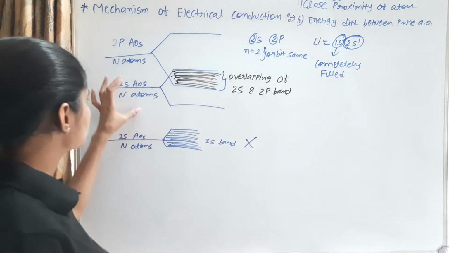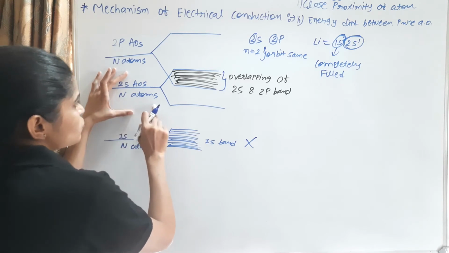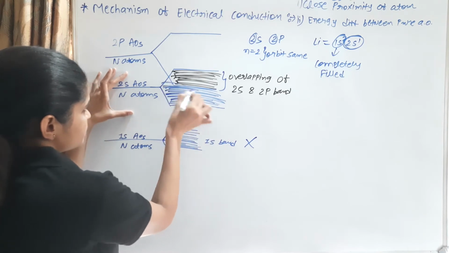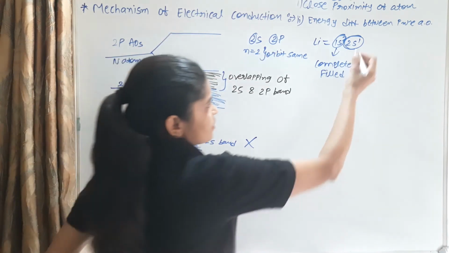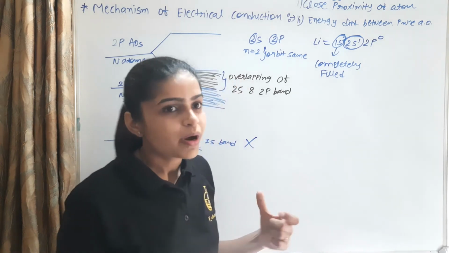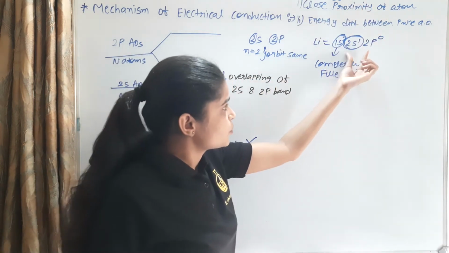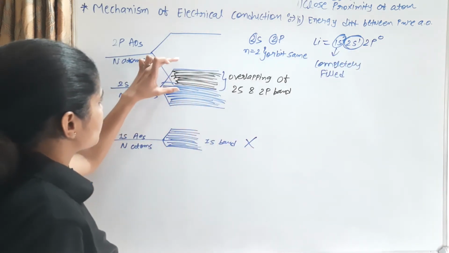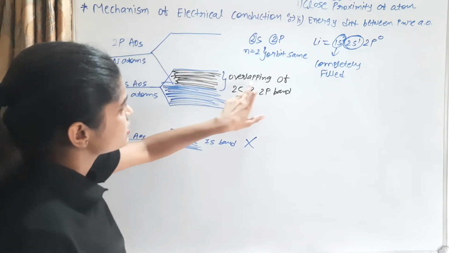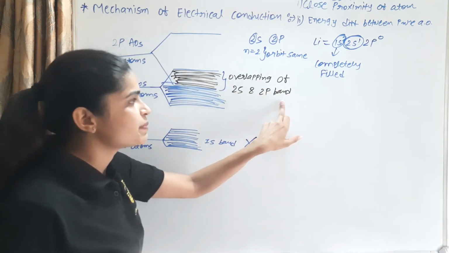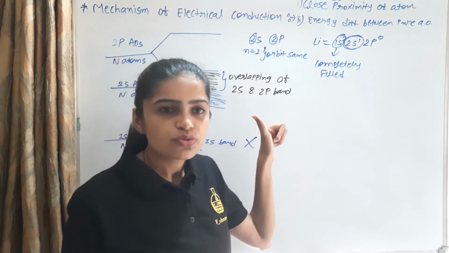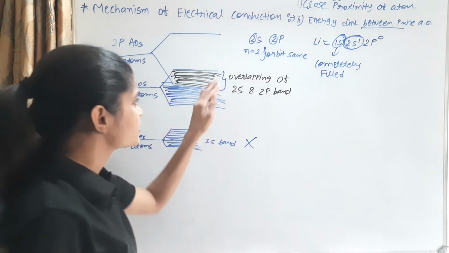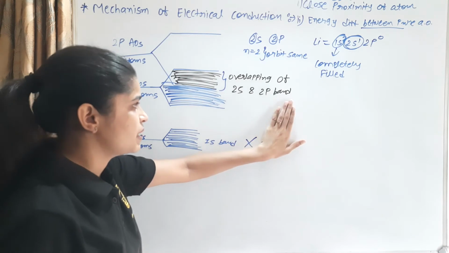Consider n number of electrons in the 2s orbitals of n number of atoms. This produces the energy band. And the 2p orbital is vacant. But the condition is the close proximity of the atoms, 2s and 2p, so they overlap each other. This energy band overlaps with 2p. This is known as the overlapping of the 2s and 2p bands, because they are very close to each other and their energies are approximately the same.